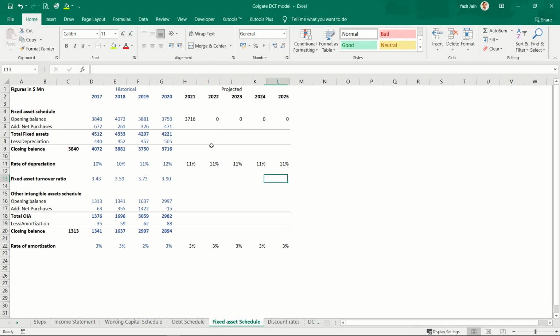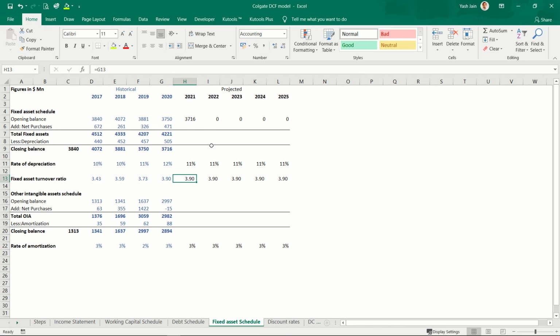It is increasing, but it won't keep on increasing every year, right? So I'm just being optimistic and assuming that it would be somewhere around the 3.94 level in future also. So let's link it to 3.9. I'm being somewhat optimistic. This could be an increasing trend, but it cannot keep on going up and up till infinity, right? So this is my fixed asset turnover ratio. So now I know what my fixed asset turnover ratio is. For every $1 invested in fixed assets, I will be able to generate 3.90 rupees worth of sales.